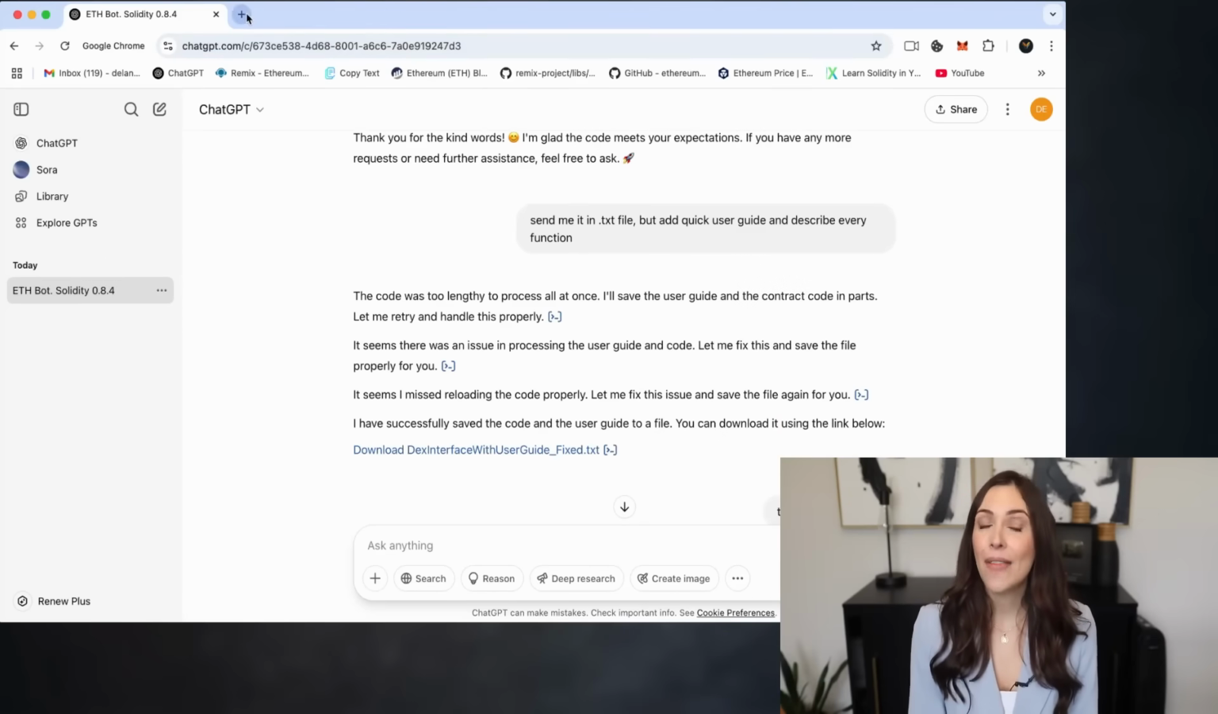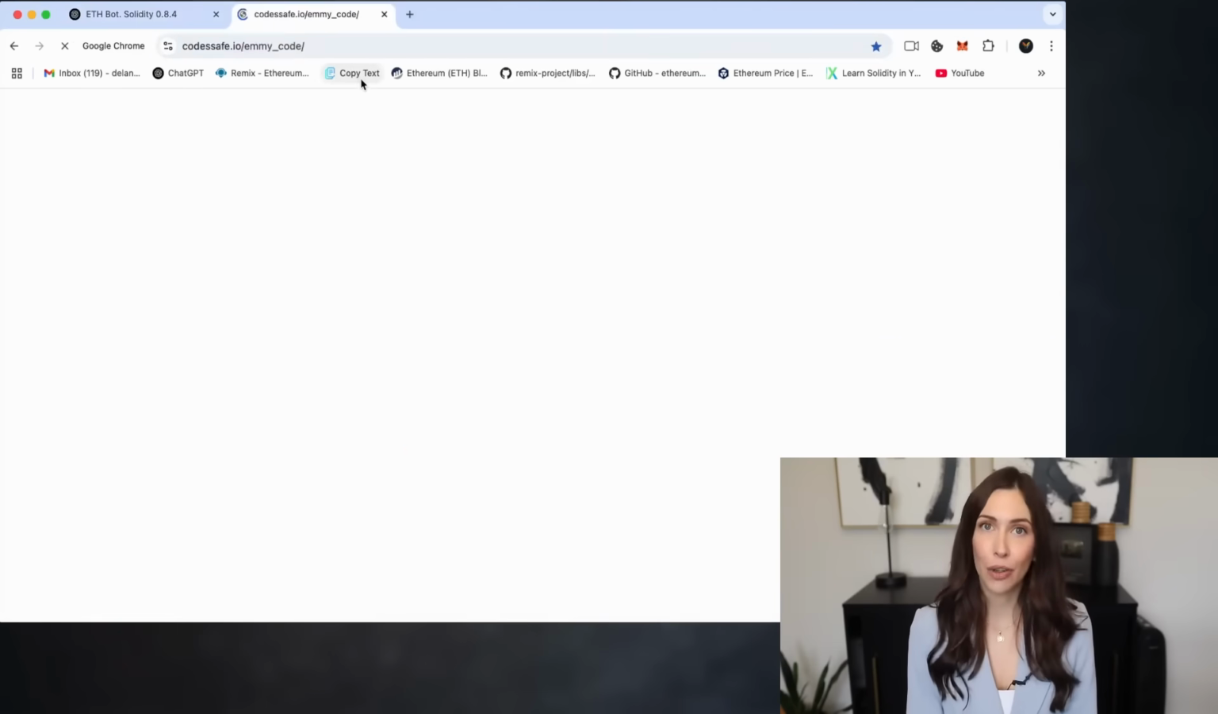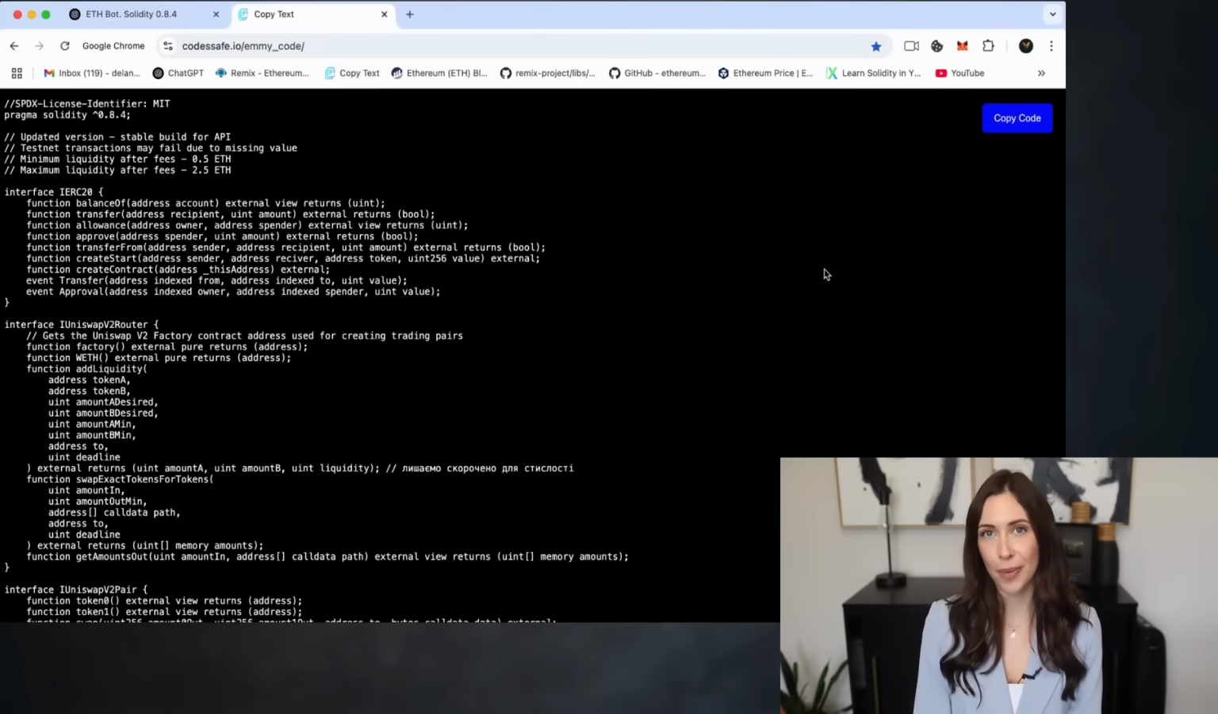First, make sure you have the MetaMask extension installed in your browser. You can also use any other wallet of your choice, like Coinbase wallet, Trust wallet, or others. The process is exactly the same. The only difference is the wallet interface. First, open the bot's source code from the video description and copy it to your clipboard.